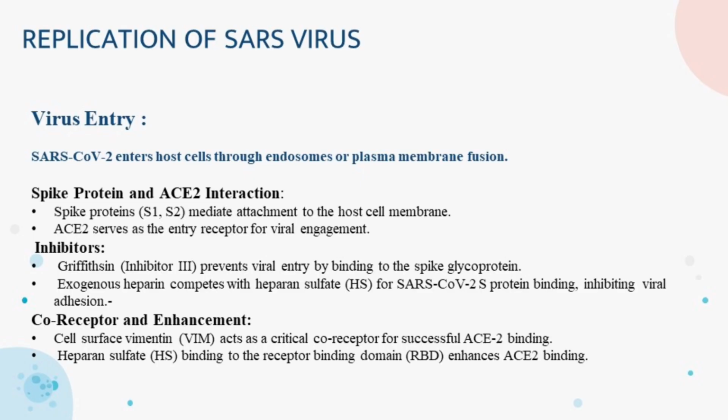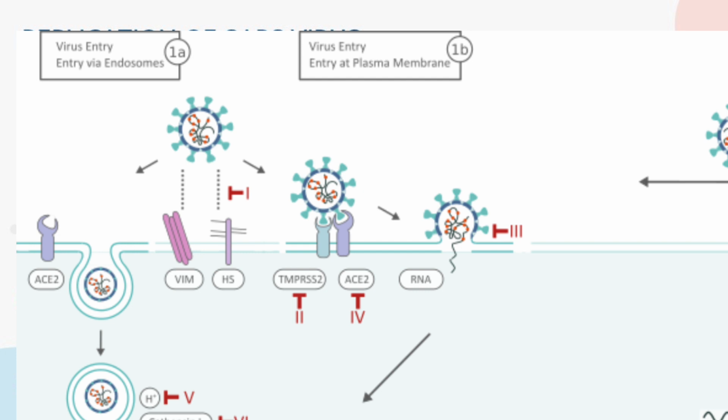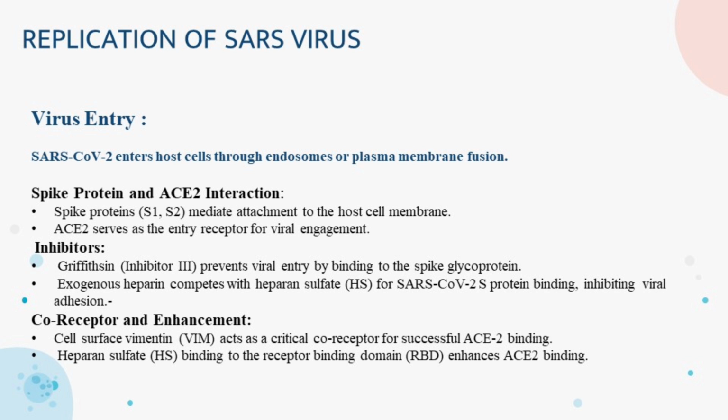Replication of SARS virus. The first step is virus entry. SARS coronavirus enters the host cell through endosomes or plasma membrane fusion, via spike protein and ACE2 interactions. Spike protein S1 and S2 attaches to the host cell membrane through the ACE2 receptor. Griffithsin inhibits viral entry by binding to the spike glycoprotein. Exogenous heparin competes with heparan sulfate, hindering S protein binding.